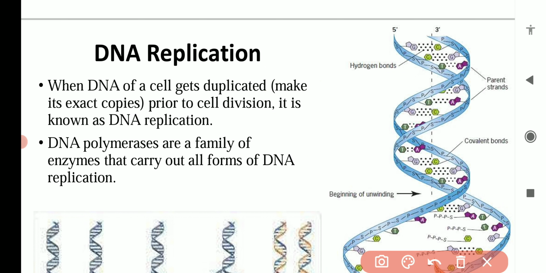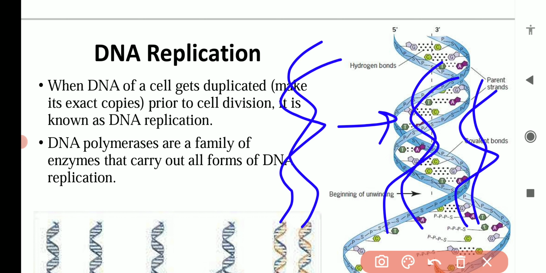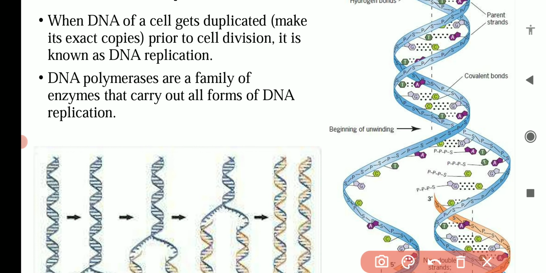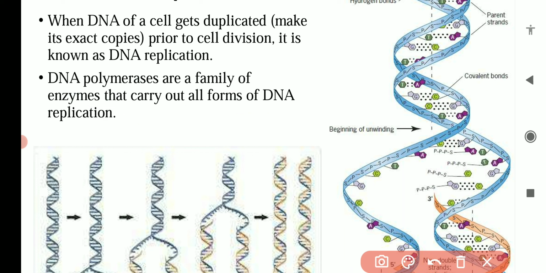So when a single copy of a DNA gets duplicated, okay, it makes two copies of itself before cell division. This process is known as DNA replication. So exact copies are formed by the DNA of the cell. DNA polymerases are the enzyme or the family of enzymes that carry out all the forms of DNA replication. So the enzyme which is responsible for DNA replication is known as DNA polymerase enzyme. This enzyme carries out DNA replication.